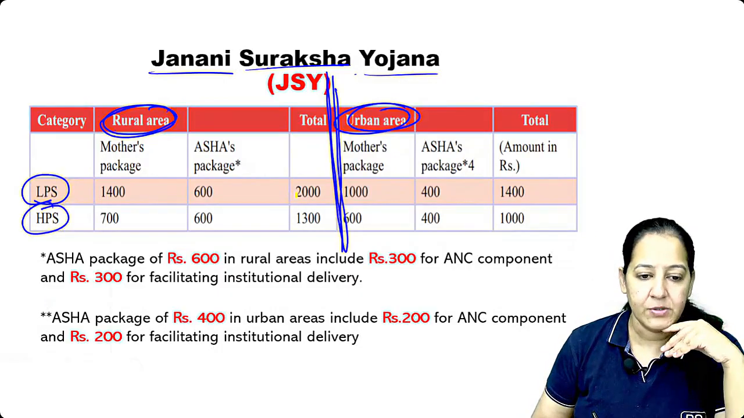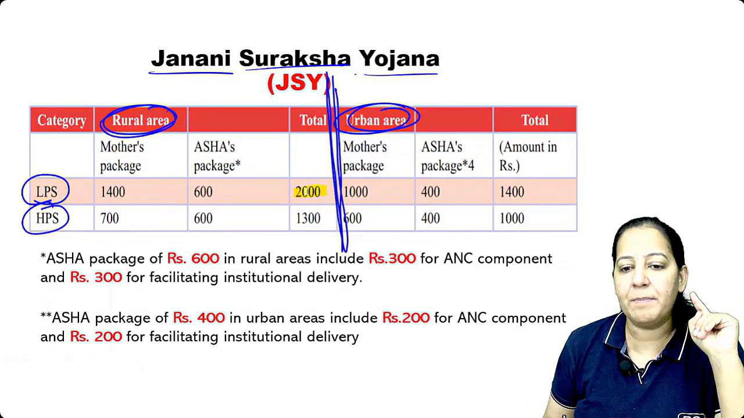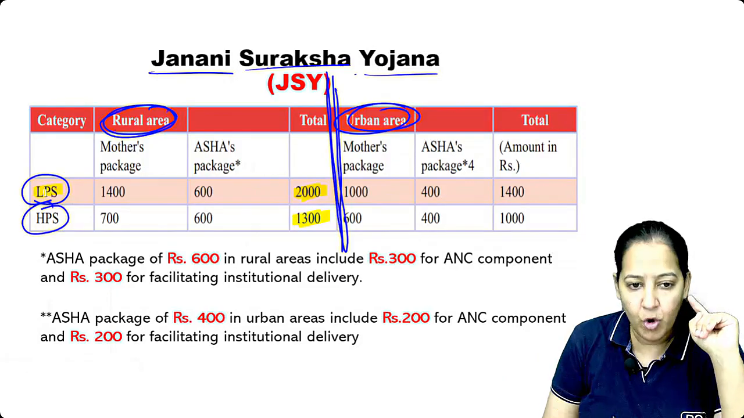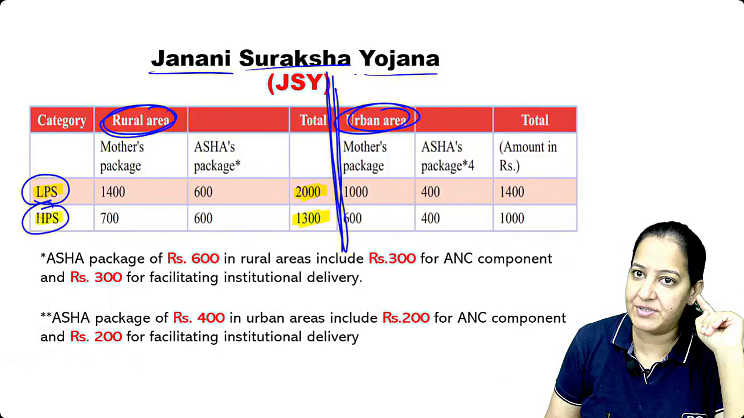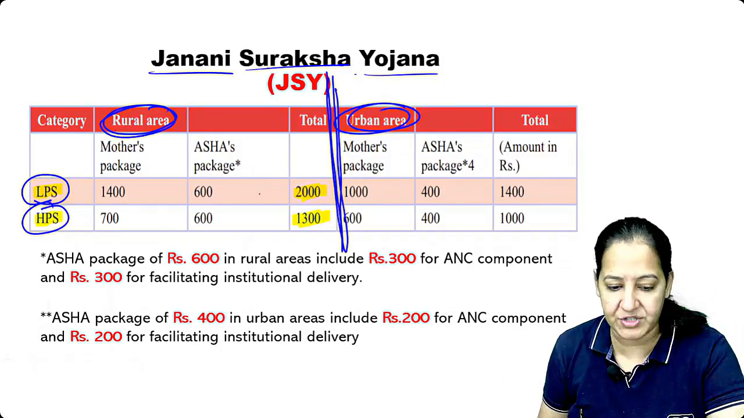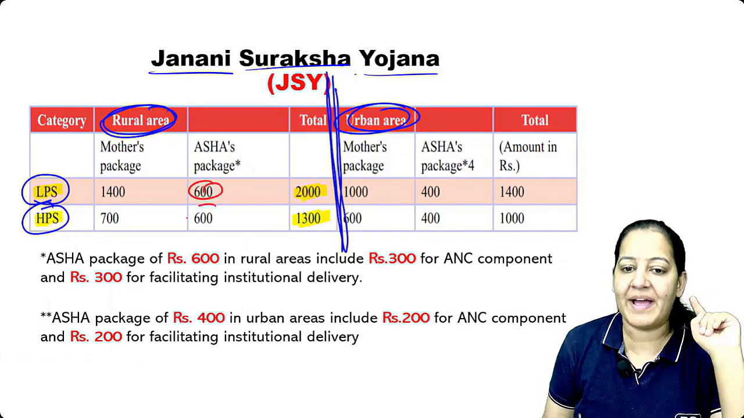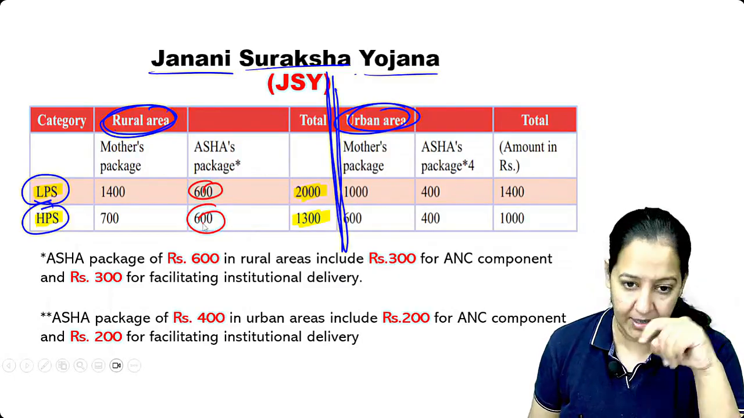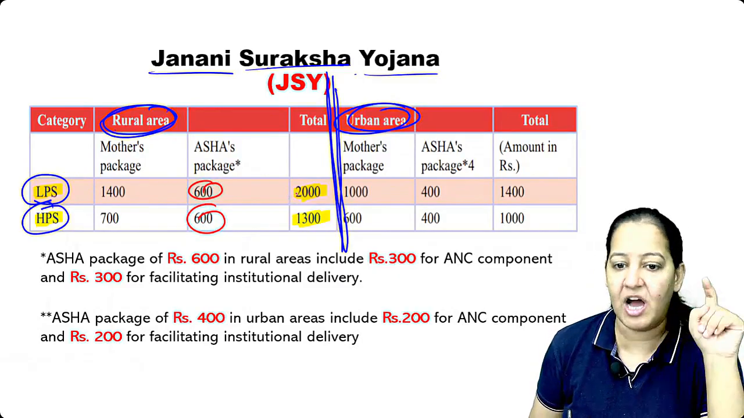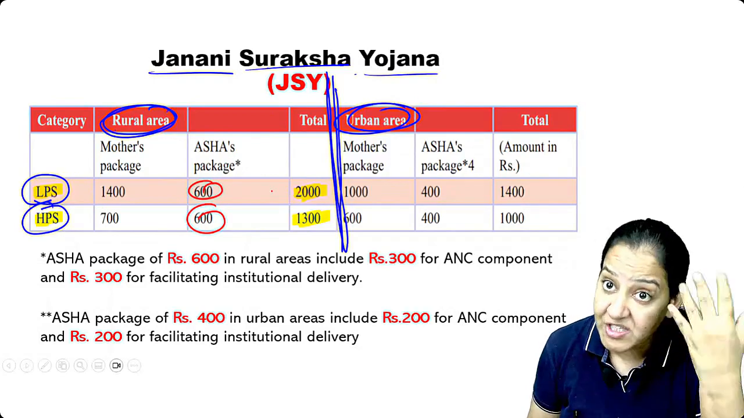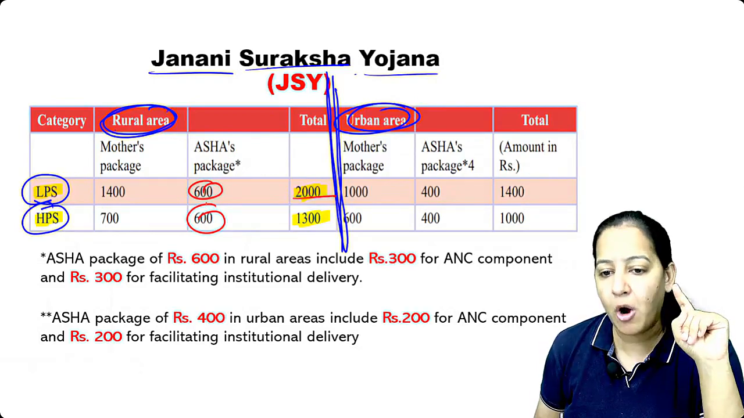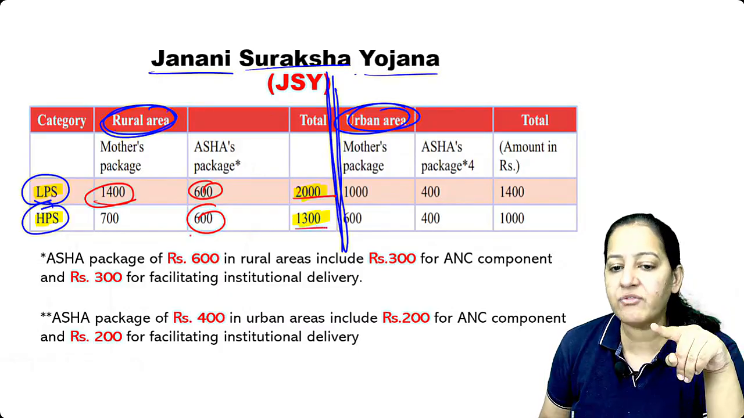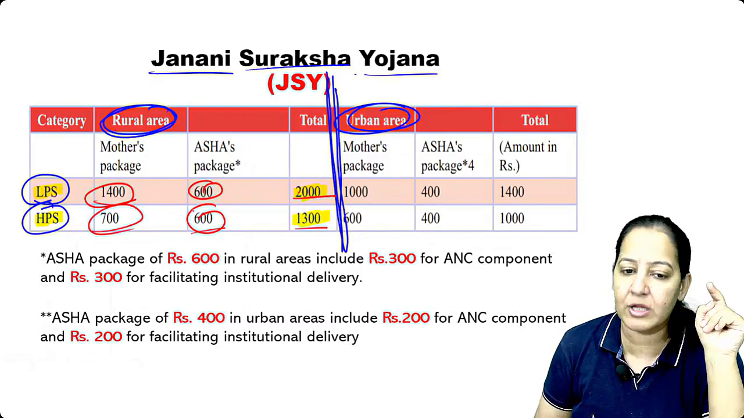So see, the government is giving a total package of 2,000 and 1,300 in the rural areas. For low performing states, it's a 2,000 package. And for high performing states, it's a 1,300 package. Out of this package, 600 is given to the Asha. Asha's cut is fixed, that she will take 600 per delivery. This is Asha's cut. The remaining will be given to the mother for doing institutional delivery. So out of 2,000, minus 600, how much is left? 1,400. And out of 1,300, minus 600, it's 700. So please learn.